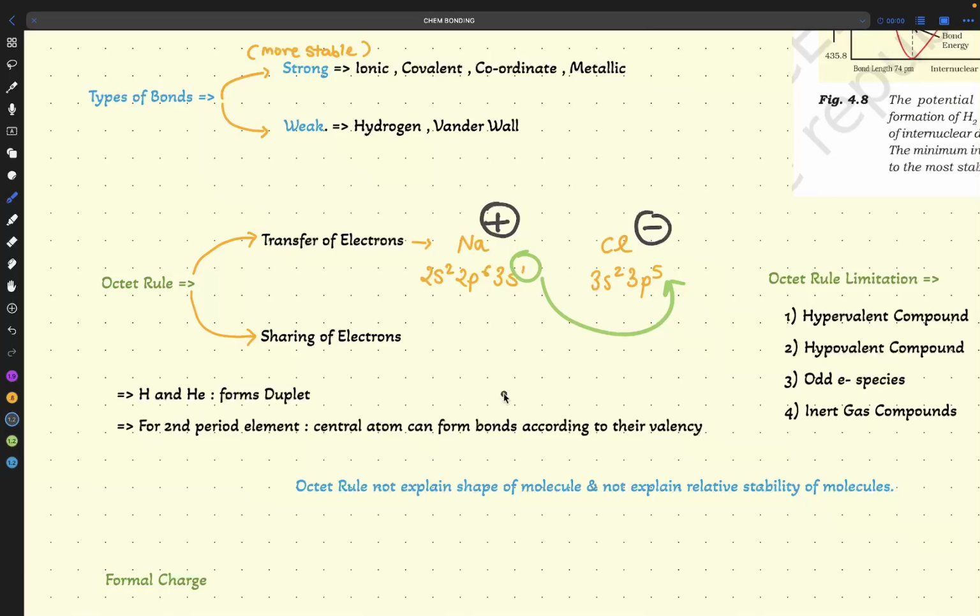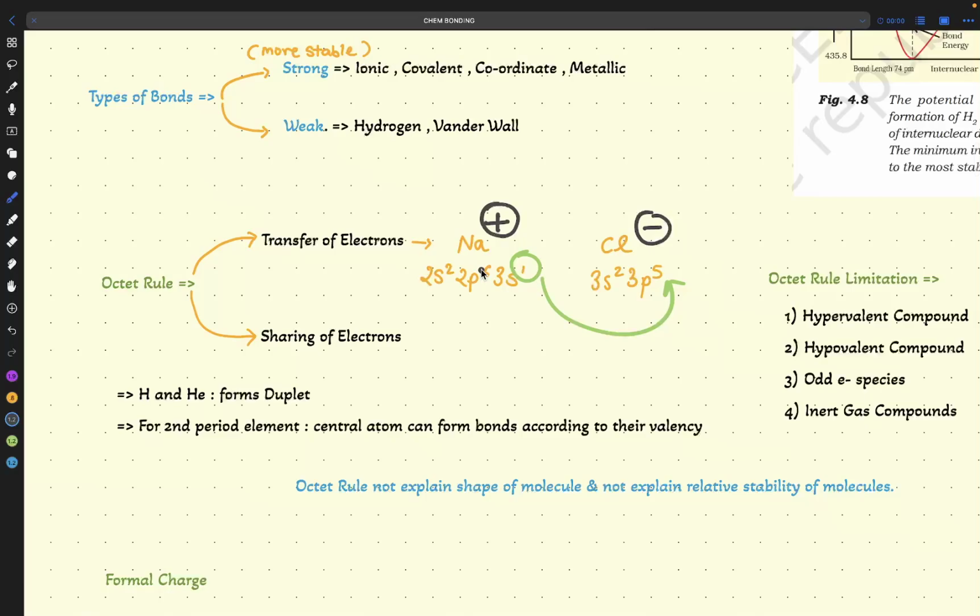That is how NaCl forms. If they ask what is the electronic configuration of Na plus, it is 2s2 2p6, not 3s1, because one electron went to Cl. 3s1 will not come.